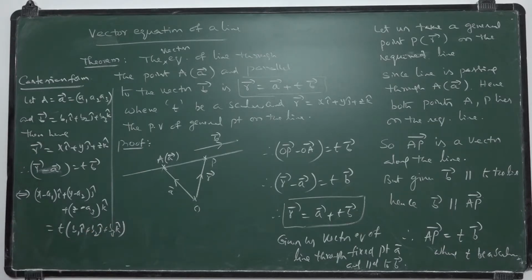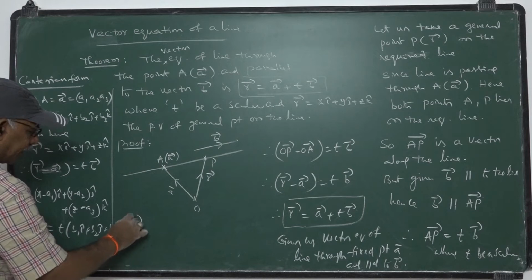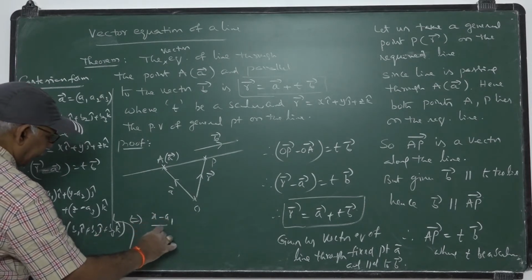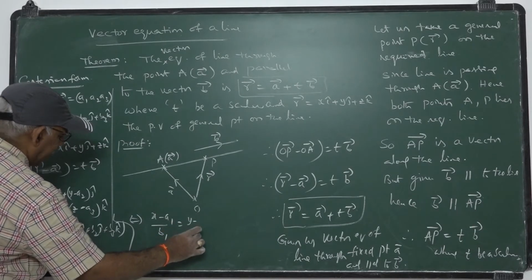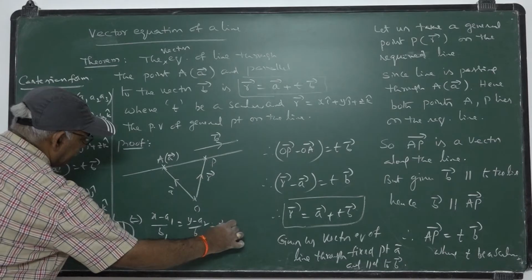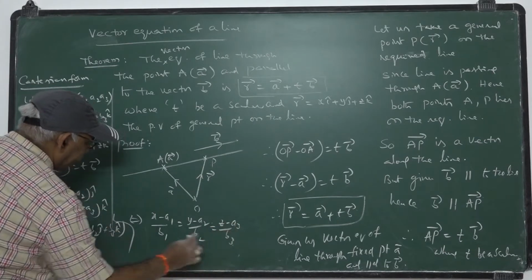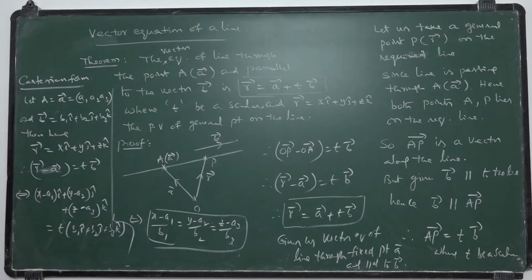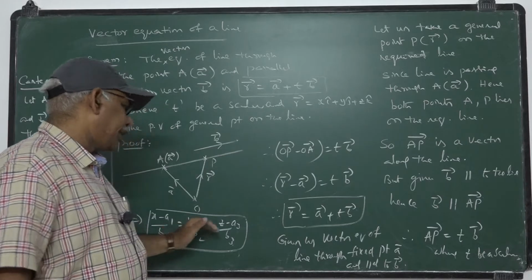Comparing i, j, k components, we get x minus A1 by B1 is y minus A2 by B2 equal to z minus A3 by B3, all equal to T. This is called the Cartesian form of the line R bar equal to A bar plus T B bar, where the point A is A1, A2, A3.